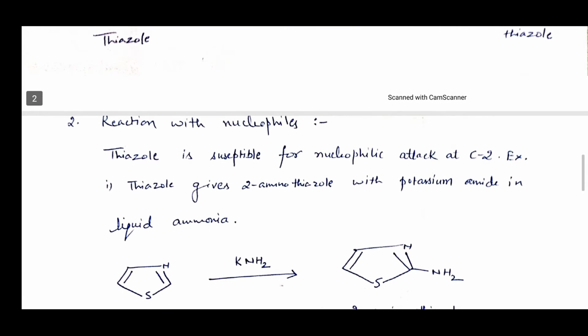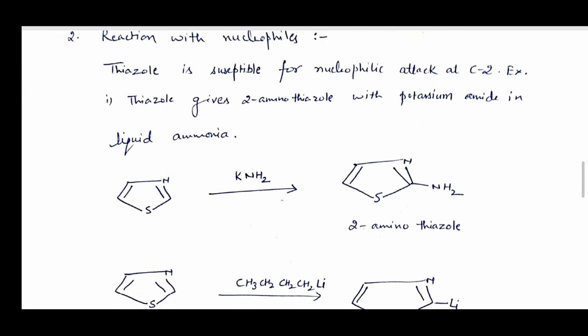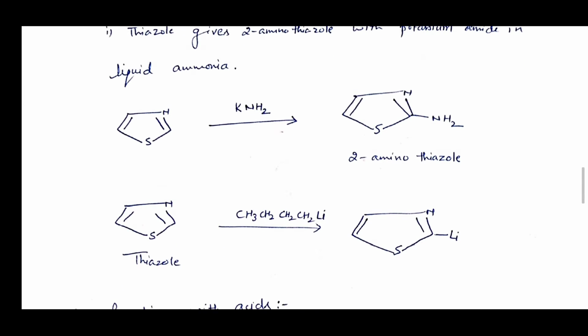Now, reaction with nucleophile. Thiazole is susceptible to nucleophilic attack at the C2 position. For example, thiazole gives 2-aminothiazole with potassium amide in liquid ammonia. Thiazoles when treated with potassium amide form 2-aminothiazoles. Thiazoles on reaction with n-butyl lithium form 2-lithiothiazole.